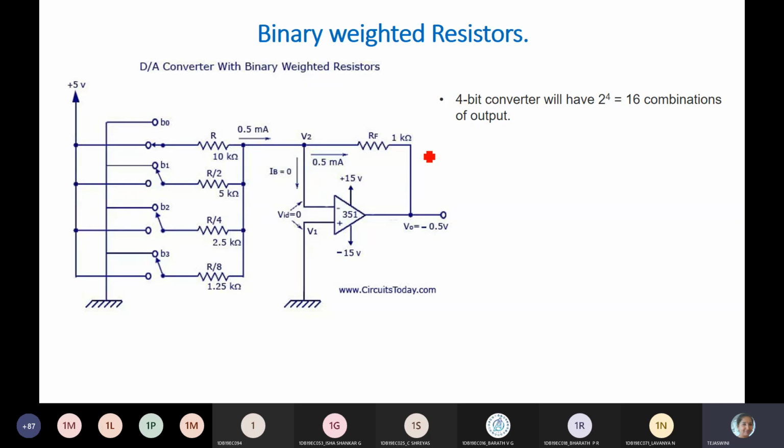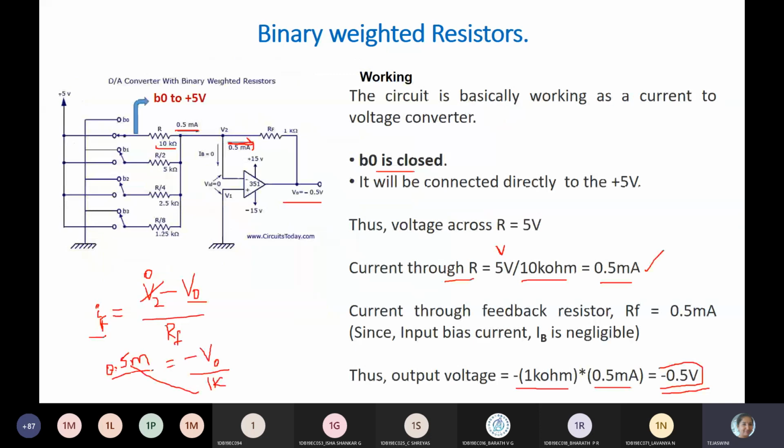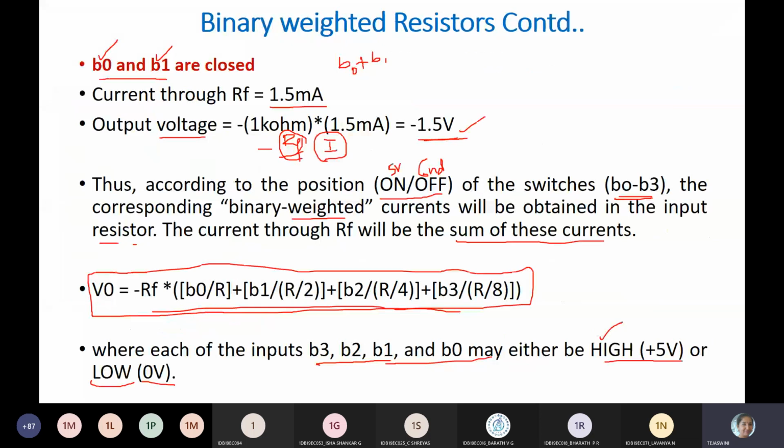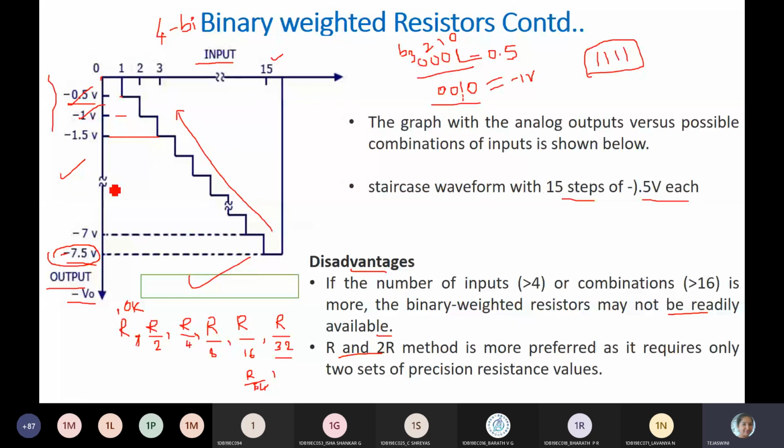And we measured what will happen when B0 is connected to plus 5 volts. We found the current, then the output voltage, and we got 0.5 volts. Similarly, with B1 closed and B0 open, we got 1 volt. When both are closed, we get 1.5 volts. And we have come across a waveform, the graph of analog output versus possible combinations of inputs, shown here. It has 15 steps or states, each of 0.5 volt difference between each staircase level.